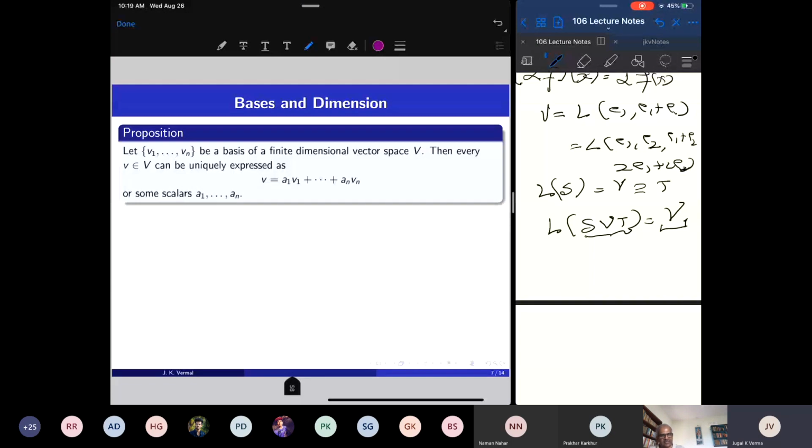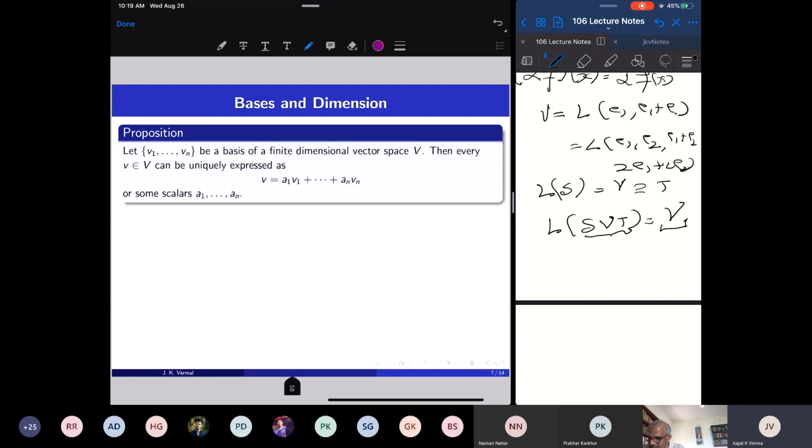Just like e1 and e2 in R2, their linear span is the whole space, and e1 and e2 are linearly independent. Similarly, I showed you that the n basic column vectors e1, e2, up to en are linearly independent in Rn. So Rn is the linear span of e1, e2, up to en, and they are linearly independent. So e1 up to en is a basis of the given vector space.